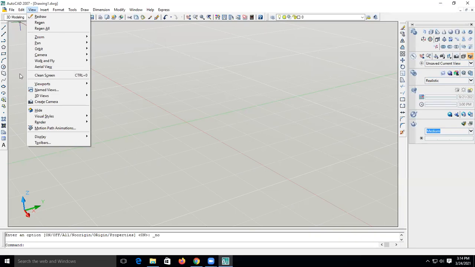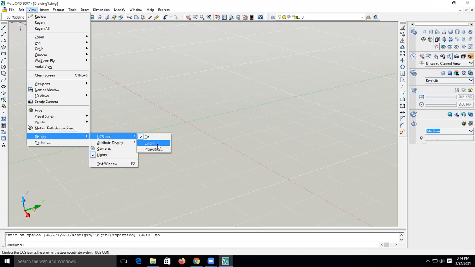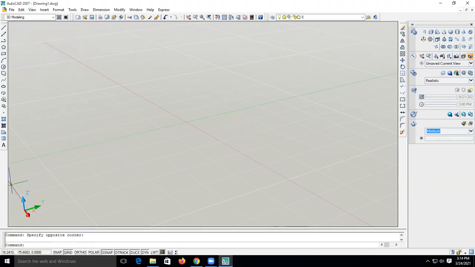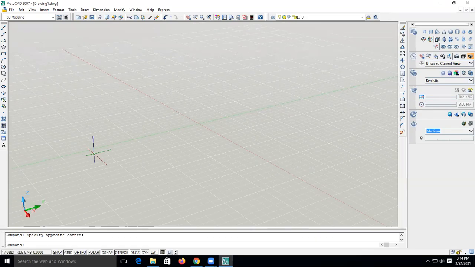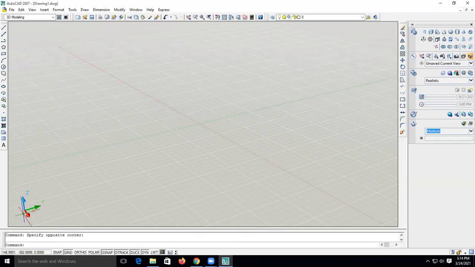On the view display option, in the UCS just untick the origin. As soon as you click over here, it will shift it. Then however much you move it, it will not shift or relocate from this position. Done. As I discussed yesterday, at the starting we have to specify the units.